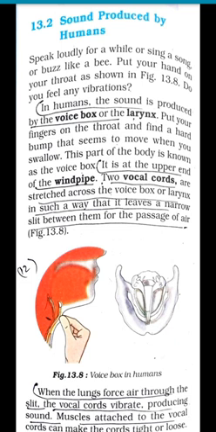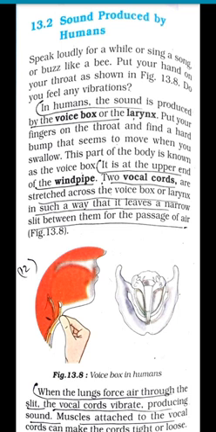Yes, we can feel it. While talking, if you keep your hand on your throat, you can feel the vibration there. In humans, the sound is produced by the voice box or larynx.